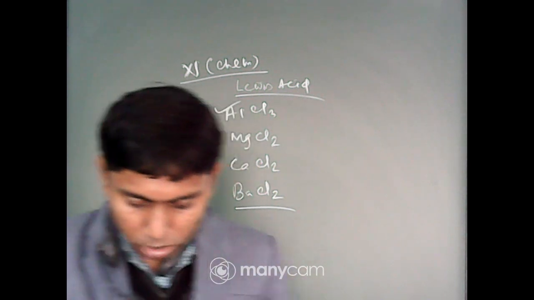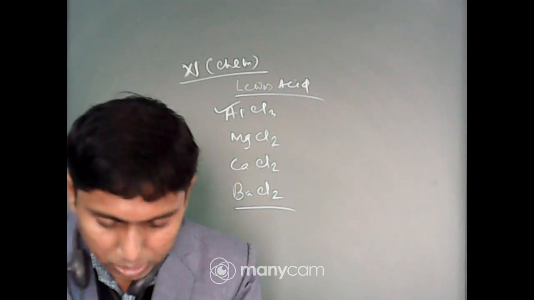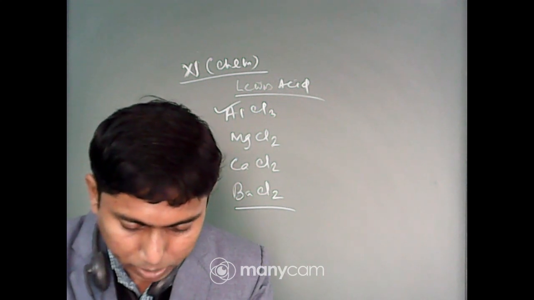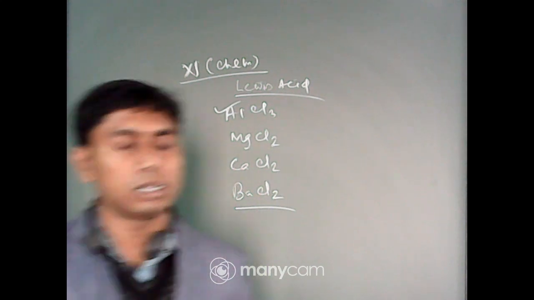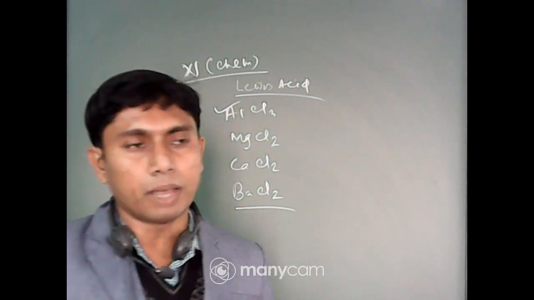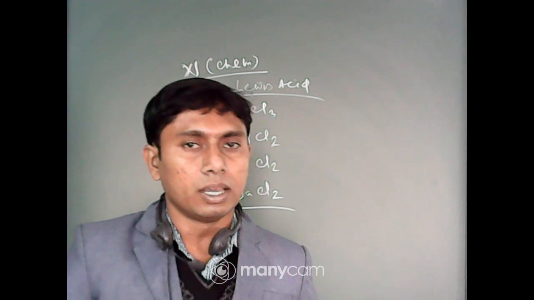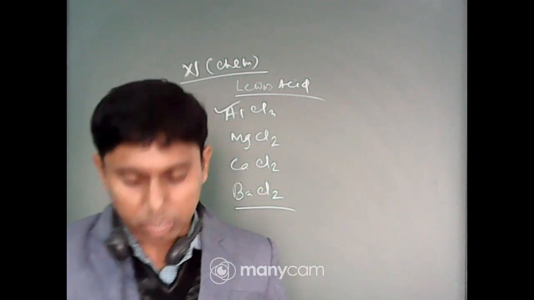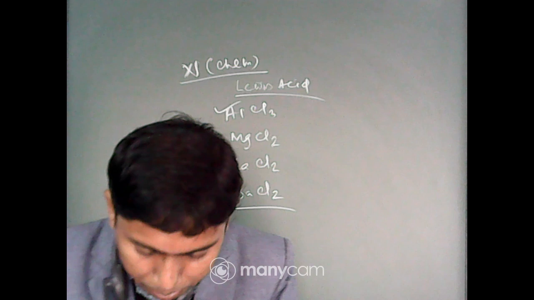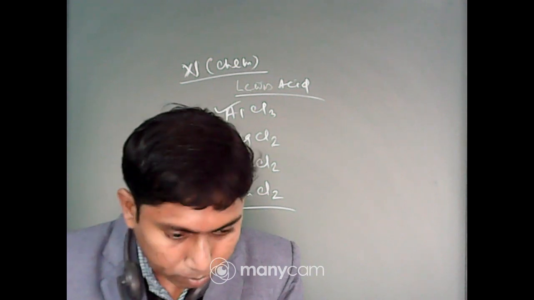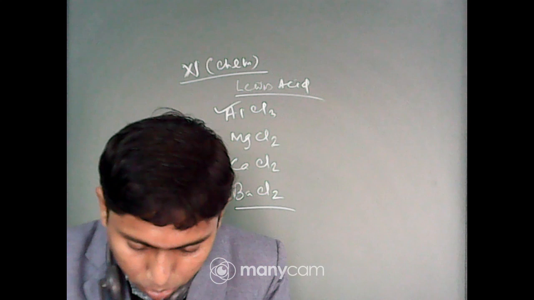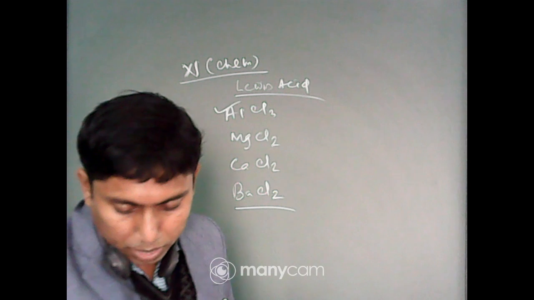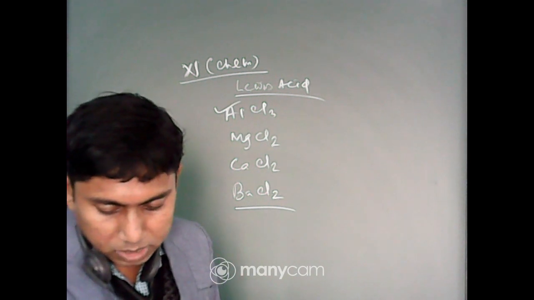Next one, the geometry of a complex species can be understood from the knowledge of the type of hybridization of orbitals of the central atom. Obviously the geometry comes from the hybridization of the central atom, that is sp3, sp2, sp3d2, d2sp3, dsp2. These are the different kinds of hybridization. The hybridization of the orbitals of the central atom in B(OH)4 minus and the geometry of the complex are respectively.